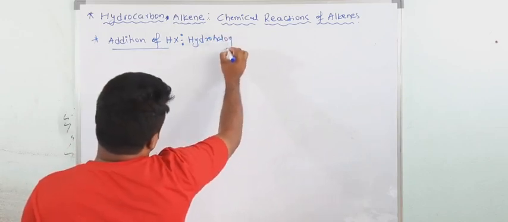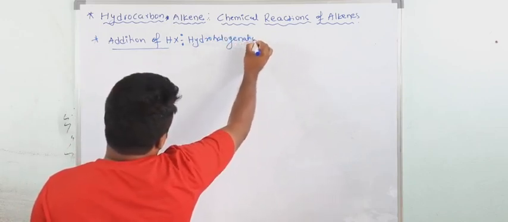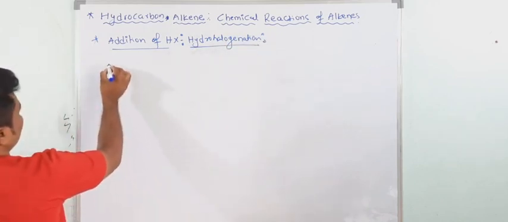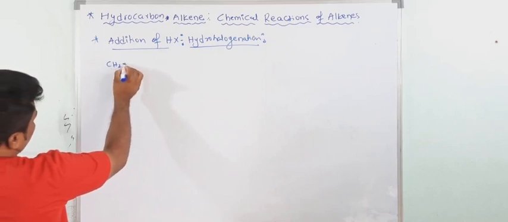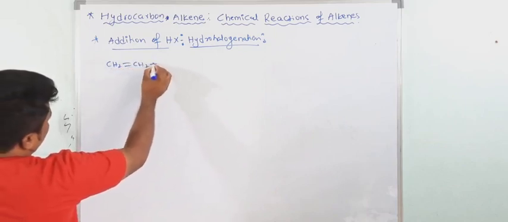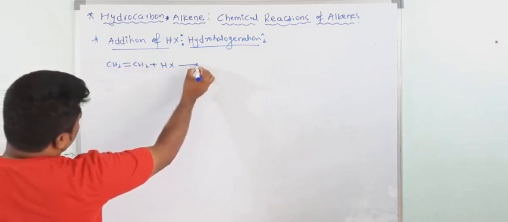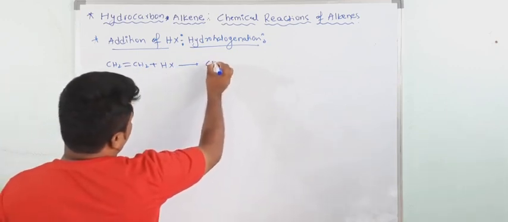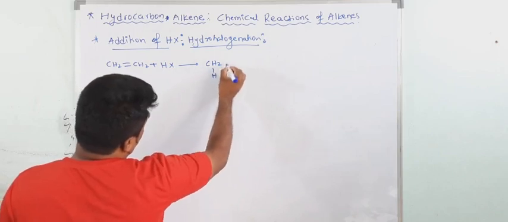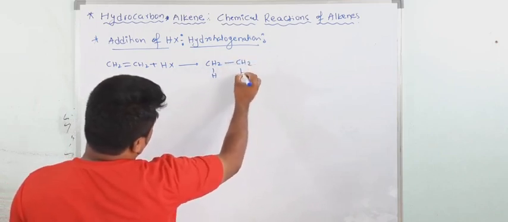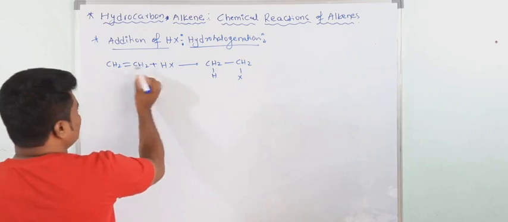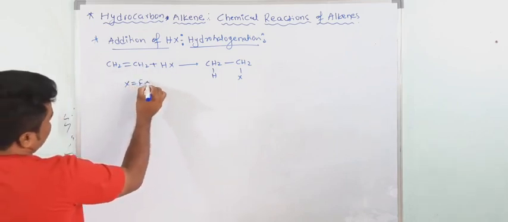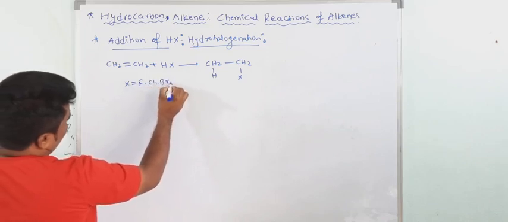Hydrohalogenation. This is also called hydrohalogenation: hydrogen and halogen. See, very simple. If you take the alkene CH2=CH2 and add HX, you break the pi bond, and HX adds across the pi bond. You will get CH2H and here CH2X. First, what easily gives the proton? Now I'm telling you here X is equal to fluorine, chlorine, bromine and iodine.